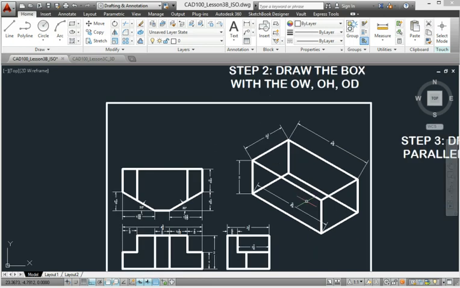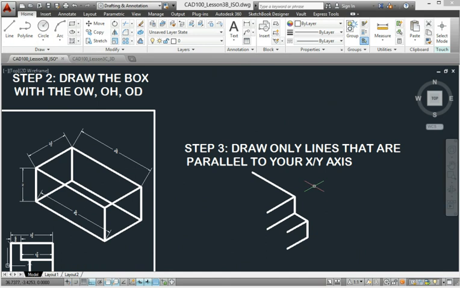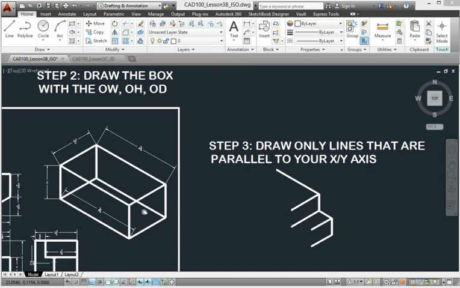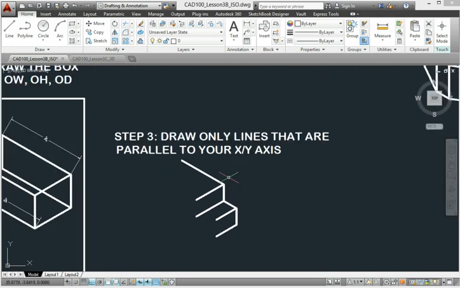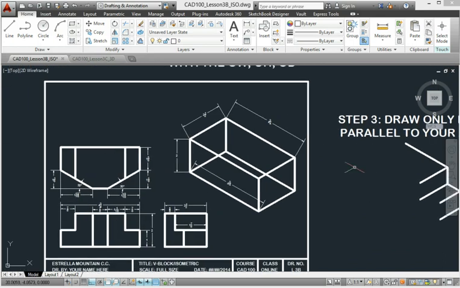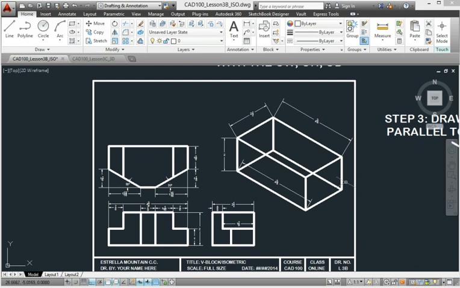Okay, now that the perimeter of the box has been drawn, the next step, step 3, is to draw only lines that are parallel to X and Y axis, or parallel to the lines that are already on your projection box. In other words, don't attempt to draw any lines that are in an angle. That doesn't happen yet. The reason why we draw only lines that are parallel to your X and Y axis is because measurements can only be measured along your X and Y axis in an isometric. Any line that is measured with an angle will not come out true size as an angle in an isometric drawing.